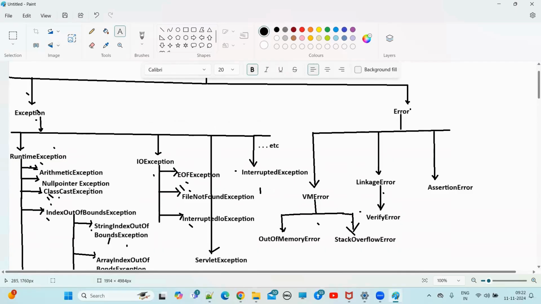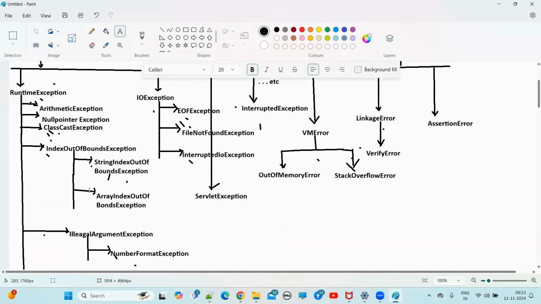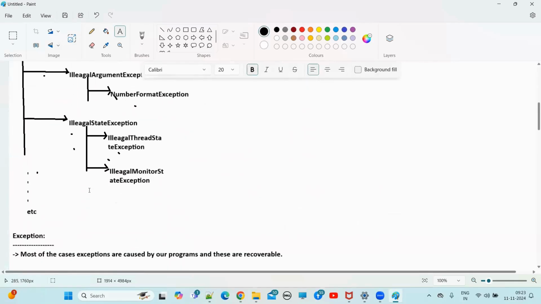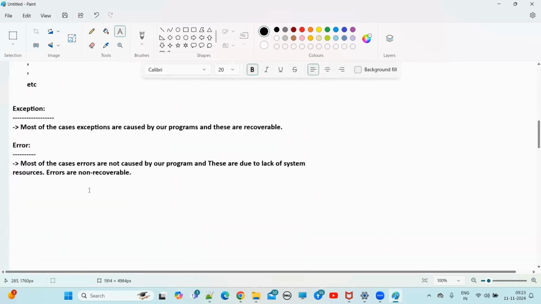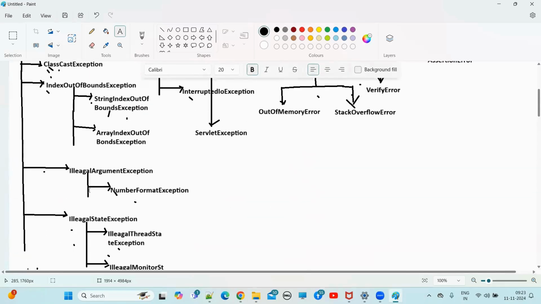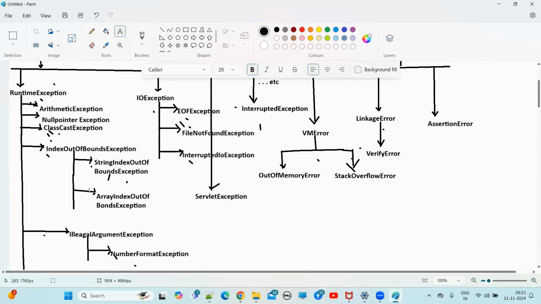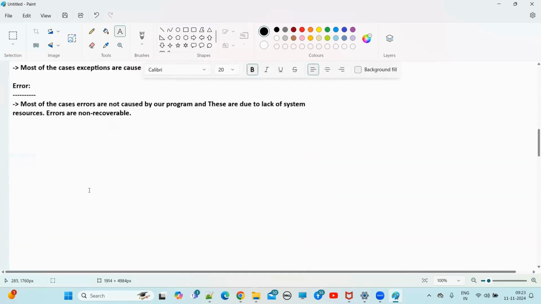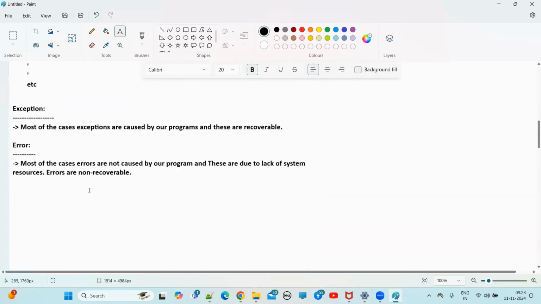If you are working as an employee in real time and you have a good touch in Java, you should definitely know what the child classes for these exceptions are, because day to day we have to handle all these exceptions. That's what people may ask you. If you say you have 2 or 3 years of experience and go for an interview, definitely people will ask. Not only experienced people, even freshers may be asked. Very, very important.